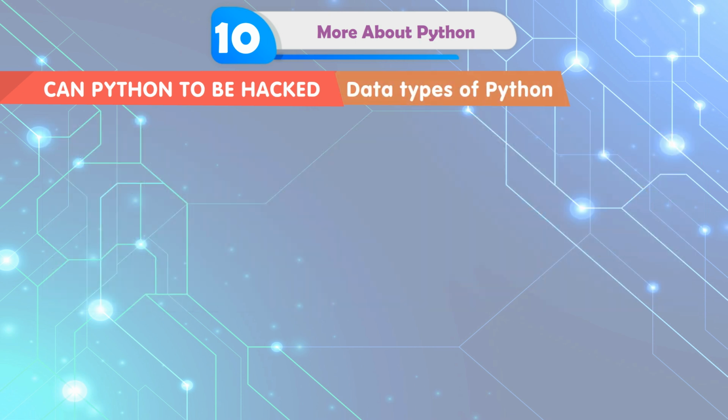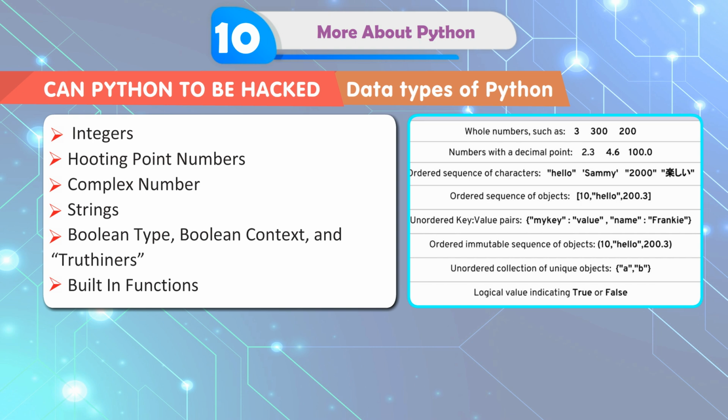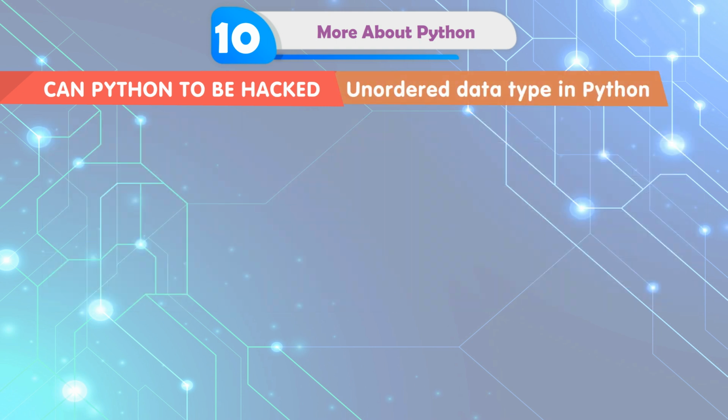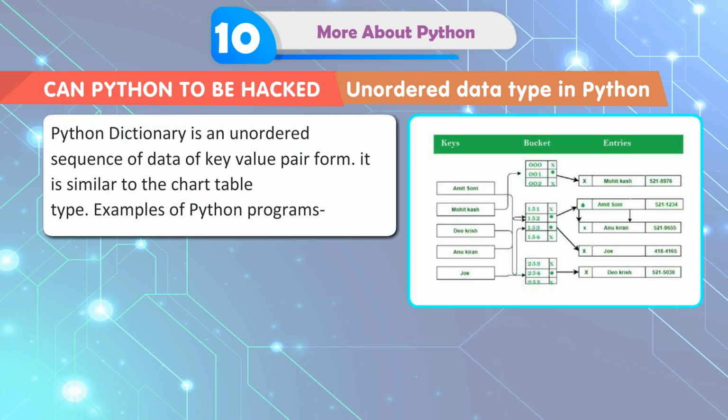Data types of Python: integers, floating point numbers, complex numbers, strings, Boolean type, Boolean context and truthiness, built-in functions. Unordered data type in Python: a Python dictionary is an unordered sequence of data in key-value pair form. It is similar to the hash table type.